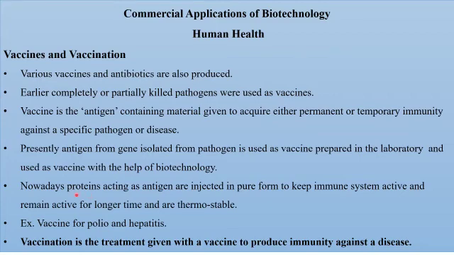So instead of introducing partially or completely killed pathogens, we are now making use of only the protein that is going to act as an antigen, and it is injected in pure form so that the body responds accordingly, and the antibodies are prepared and they can remain active for a longer time. For example, vaccine for polio and hepatitis.